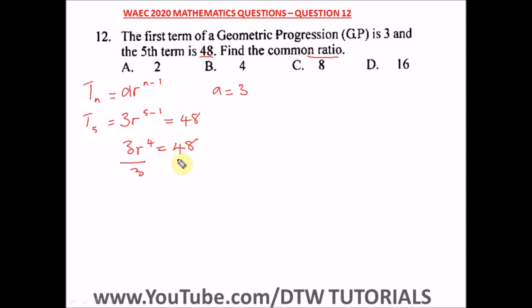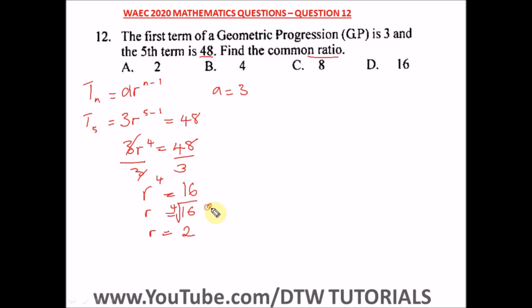So here divide both sides by 3. So R raised to the power 4 is equal to 48 divided by 3, that is 16. So from here to get R, we have to find the fourth root of 16. Okay, the fourth root of 16. So R is equal to, what's the fourth root of 16? That would give us 2. So R is equal to 2.